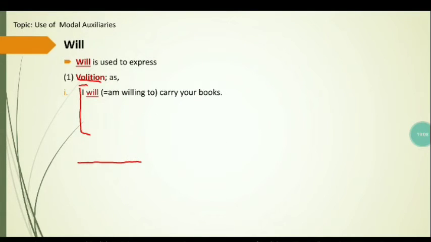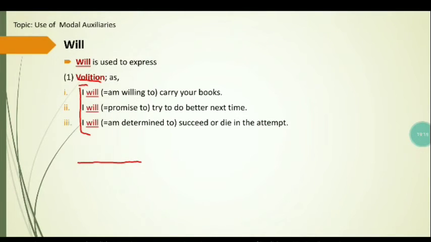Let's discuss some of the uses of the auxiliary verb will. Will is used to express volition. For example, I will carry your books. I will try to do better next time. I will succeed or die in the attempt. So, will is used to express volition.